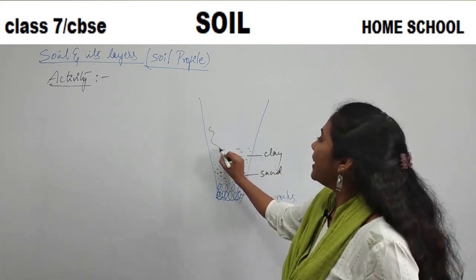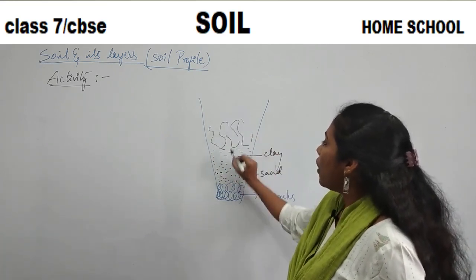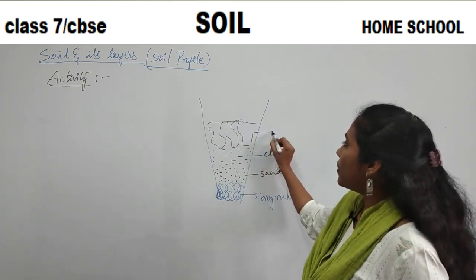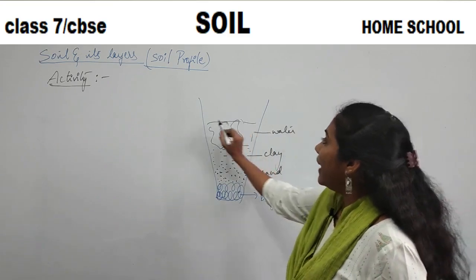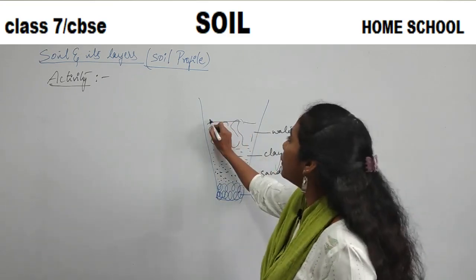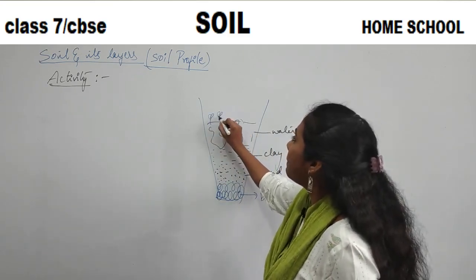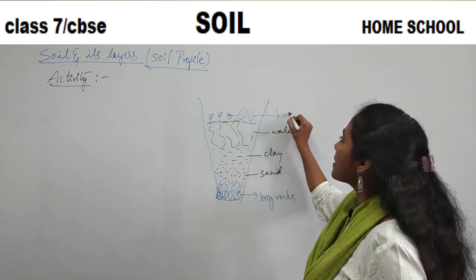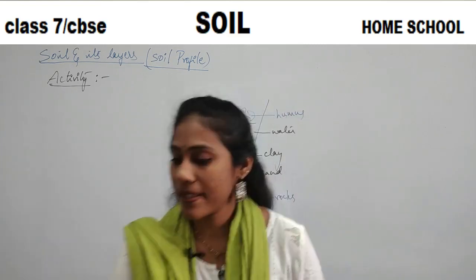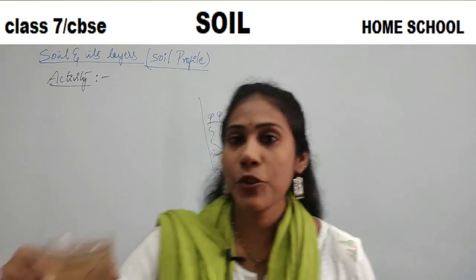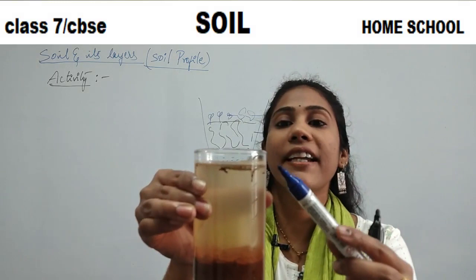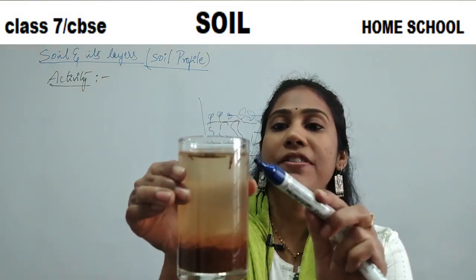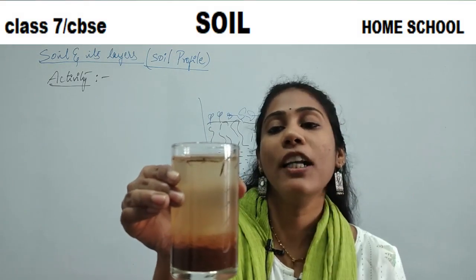And here fully is water, right? All these particles are heavier than water. That's why they are settling down. So here you are finding water. And on top of the water, what you would find? You would find the dead plants and leaves. What is that called? Humus. Once again, I am showing you on top. You can observe the dead leaves, rotten leaves. This is what we call humus.